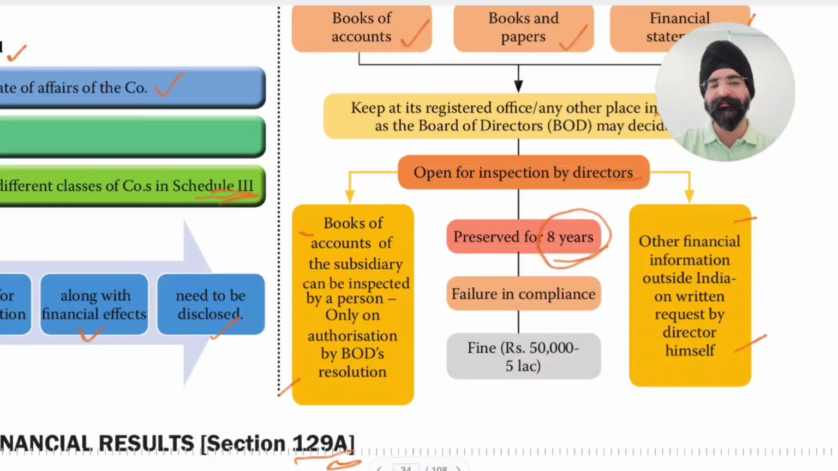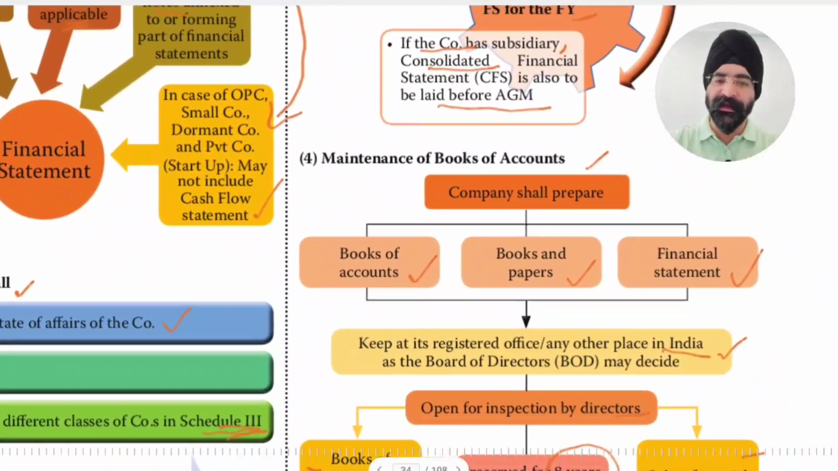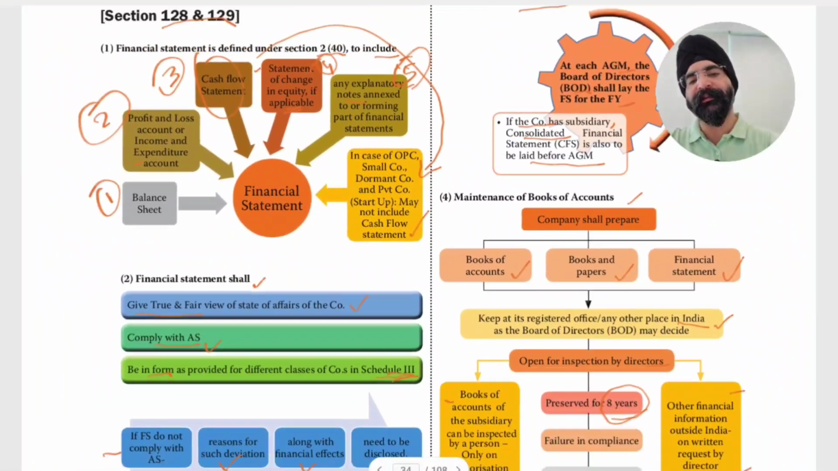Failure in compliance. If there is a failure in compliance, then a fine can be imposed ranging from rupees 50,000 to rupees 5 lakh. These are to be maintained for 8 years. They are to be open for inspection by directors, and they have to be placed at the registered office or any other place in India as the board of directors may decide. A form will be filed with the registrar of companies.